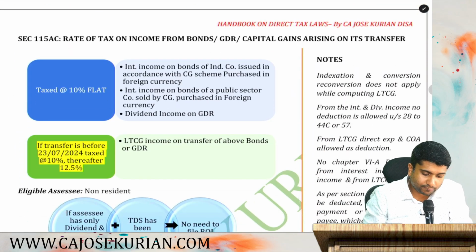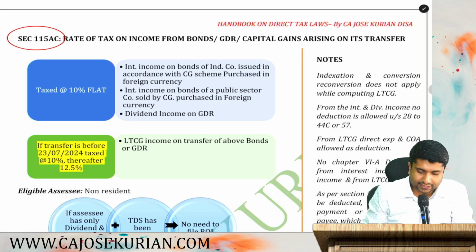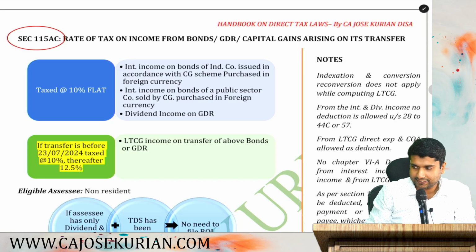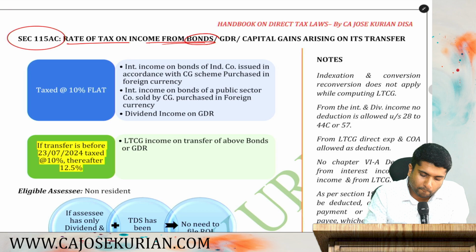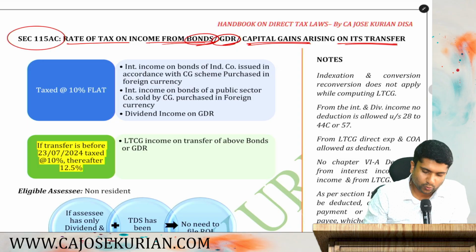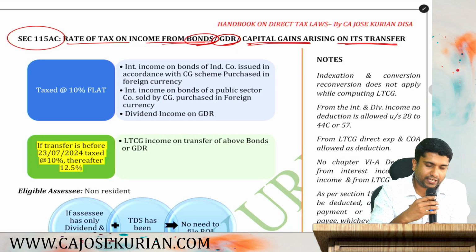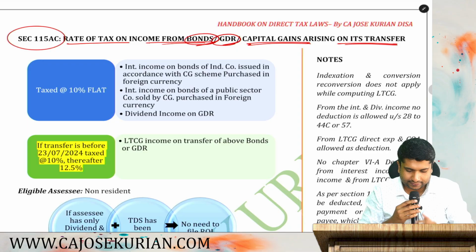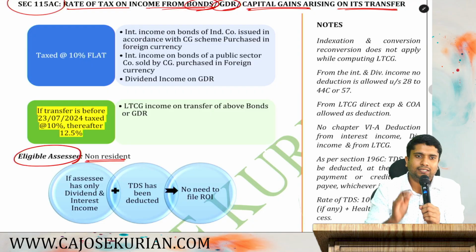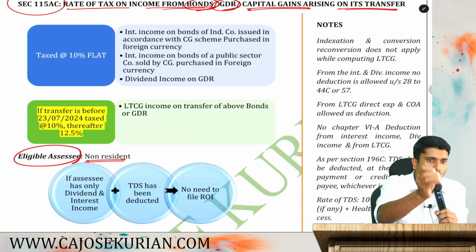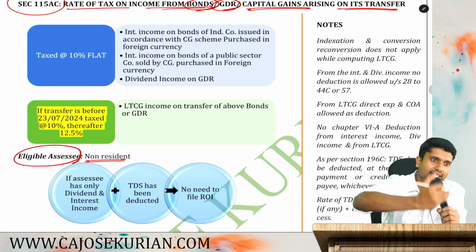Moving on to the next one, section 115AC. Let's understand what exactly is this 115AC. That is the rate of tax on income from bonds, GDR, and capital gain arising on its transfer. So 3-4 items are covered under 115AC. Listen, the eligible assessee here is any non-resident, irrespective of your legal status.